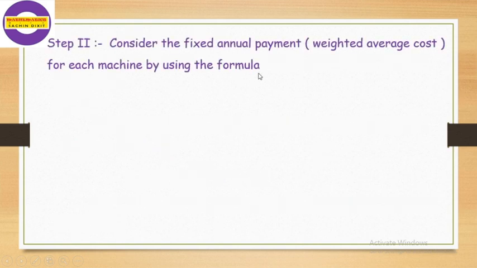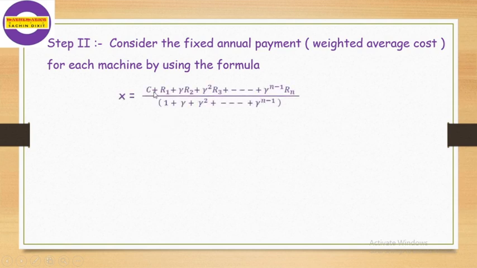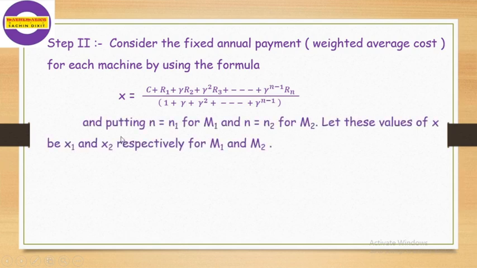Step 2. Consider the fixed annual payment, that is the weighted average cost for each machine, using the formula X is equal to C plus R1 plus gamma R2 plus gamma square R3 and so on up to gamma raised to n minus 1 Rn, divided by 1 plus gamma plus gamma square up to gamma raised to n minus 1, putting n equal to N1 for machine M1 and n equal to N2 for machine M2.